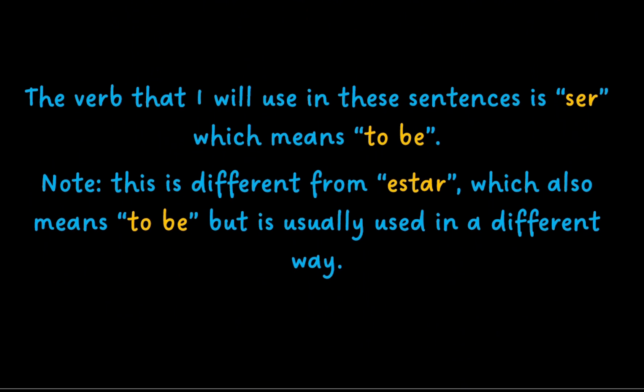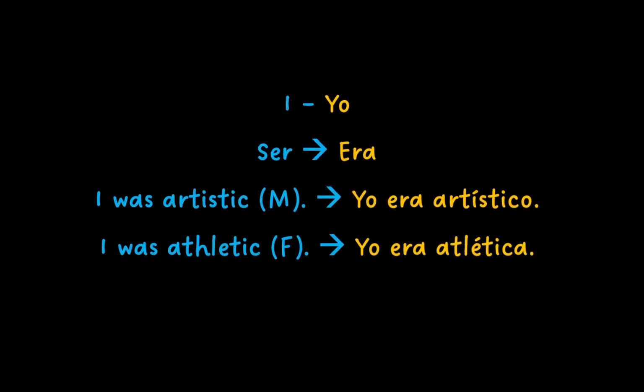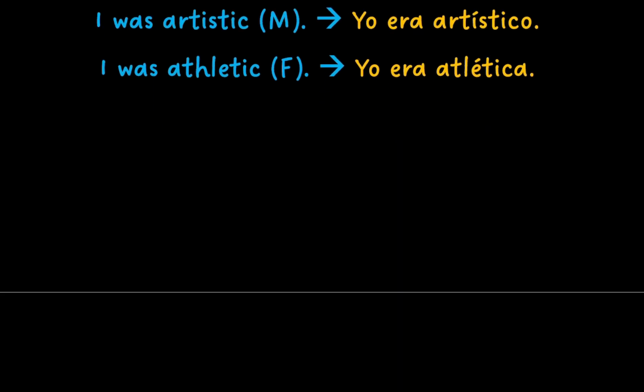The verb that I'll use in these sentences is ser, which means to be, and note that this is different from estar, which also means to be, but is usually used in a different way. I in Spanish is yo, and to conjugate this, ser becomes era. I was artistic is yo era artístico. And I was athletic is yo era atlética.